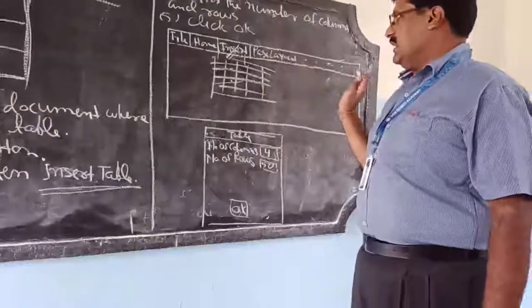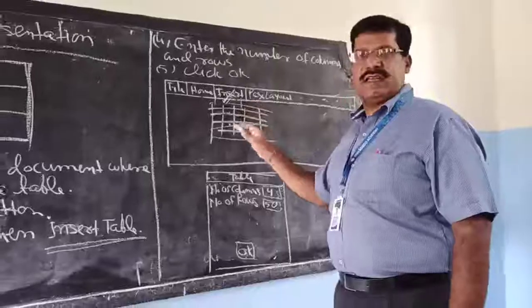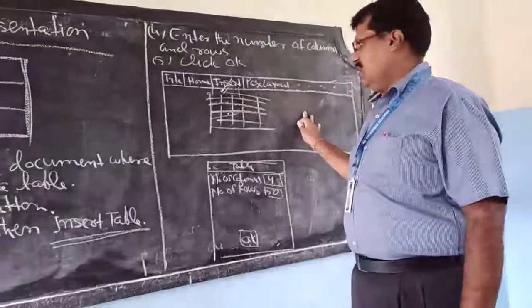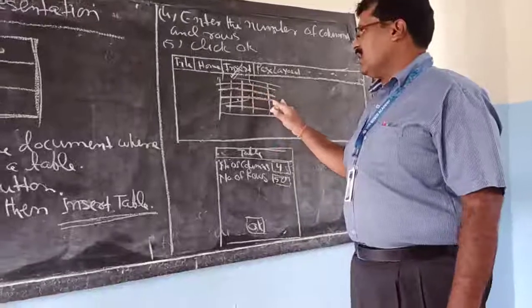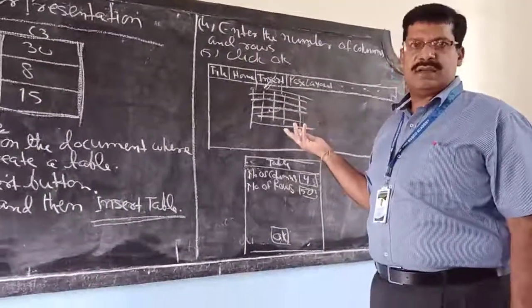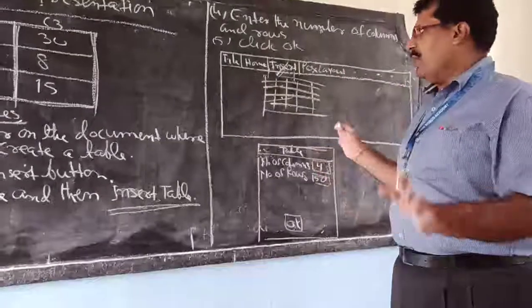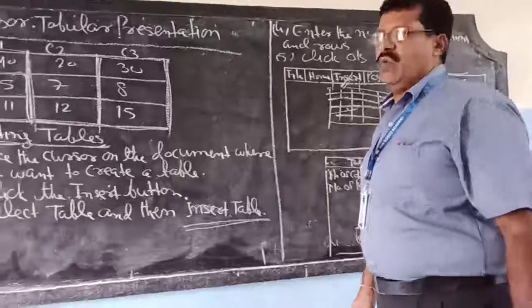Once the table is created, fill the data in the different cells. After filling all the cells, save the document and close it. A table in your document is created. Finally, click on OK.